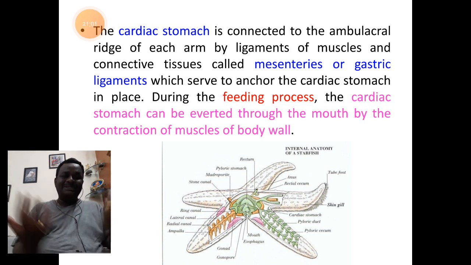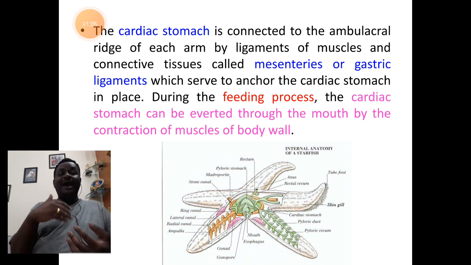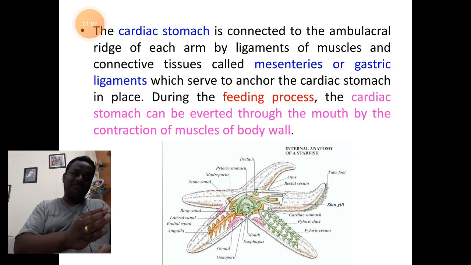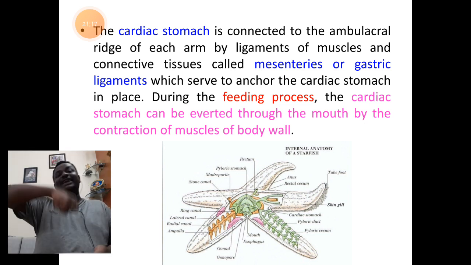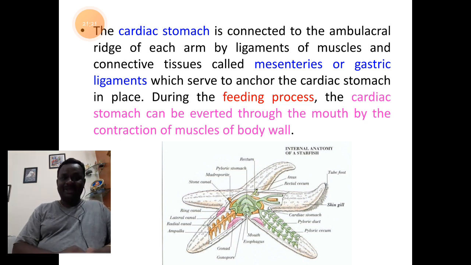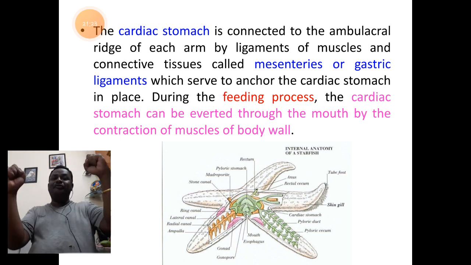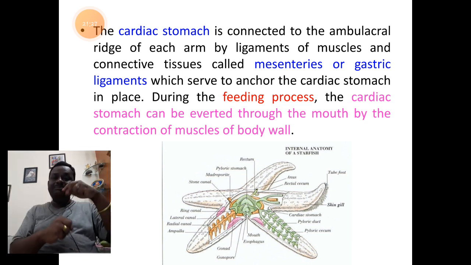So the muscles of the wall of cardiac stomach are highly eversible and retractile. Okay, so at the time of intake of food, at the time of feeding process, the cardiac stomach comes out of the body, holds the food and gets back to its position. It takes in the food inside. And to hold the food and to take it inside, the arms are helpful.